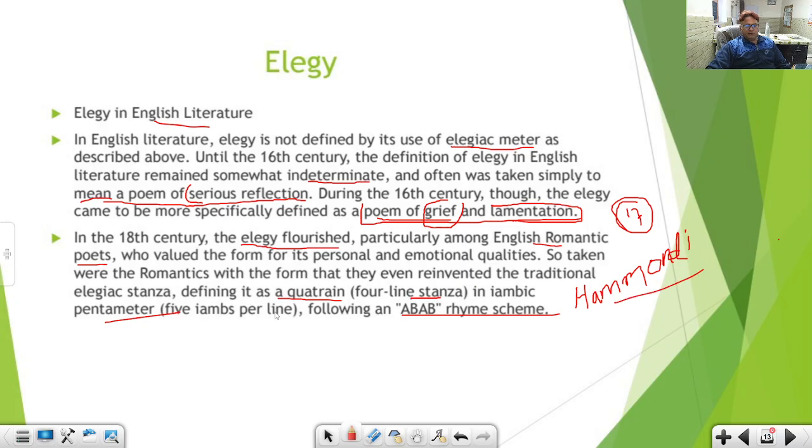In this quatrain, that is a four-line stanza, iambic pentameter is used. And this was used by Thomas Gray in his Elegy Written in a Country Churchyard. So during the 18th century, elegy flourished.